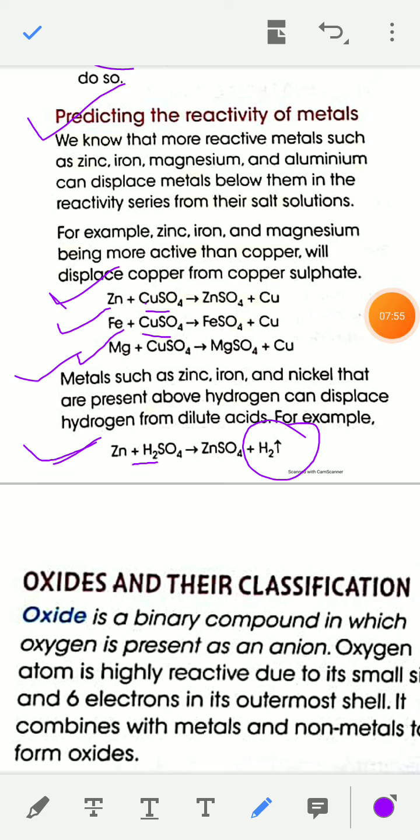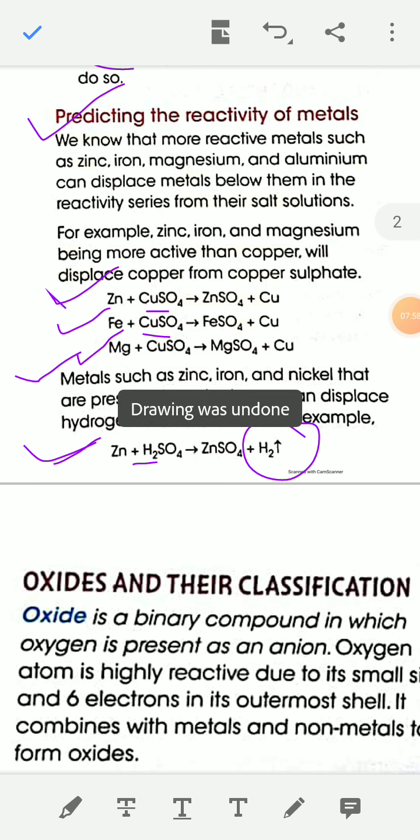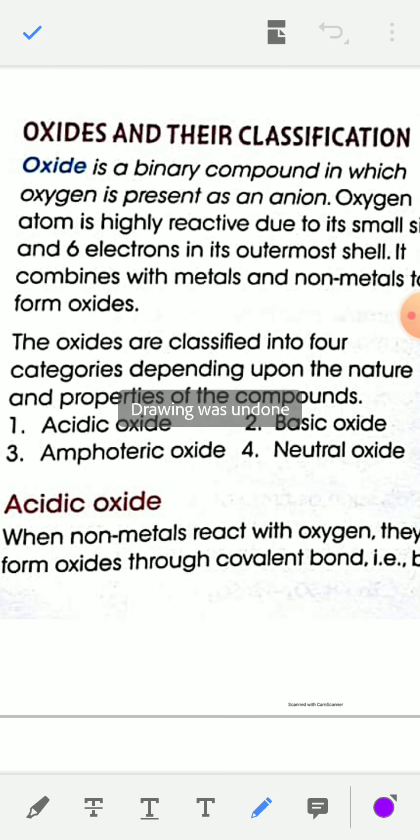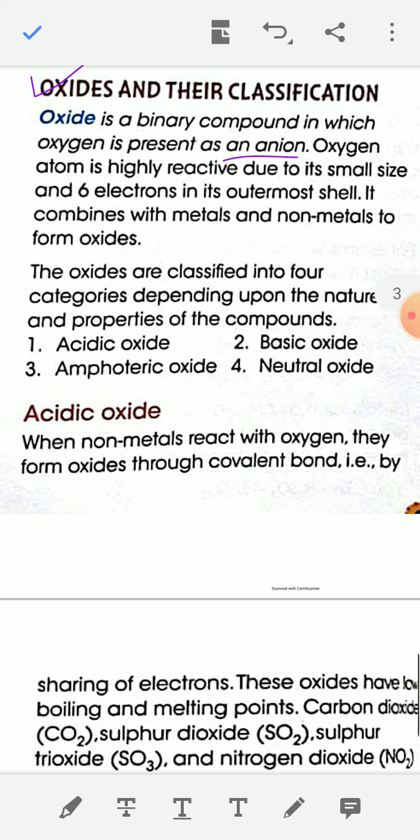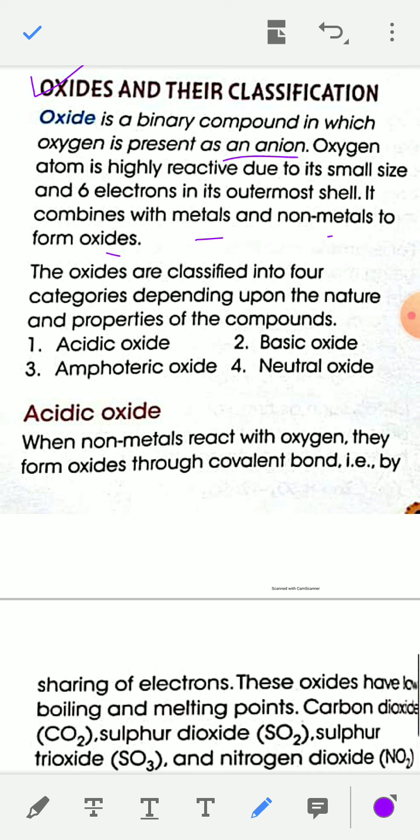Okay. Now, oxides and their classification. Oxides are binary compounds. When an element combines with oxygen, it forms an oxide. An oxide is a binary compound of oxygen in which oxygen is present as an anion. Oxygen atom is highly reactive due to its small size and 6 electrons in its outermost shell. It combines with metals and non-metals to form oxides.